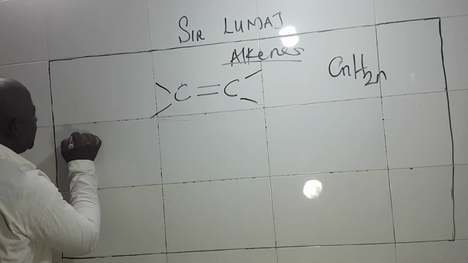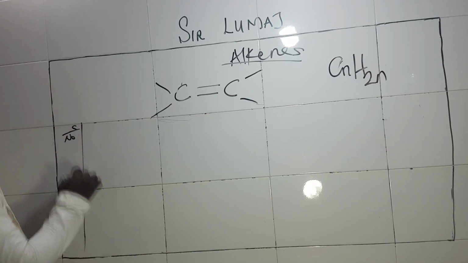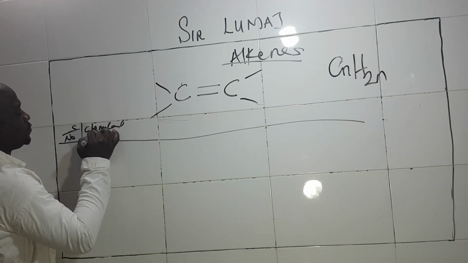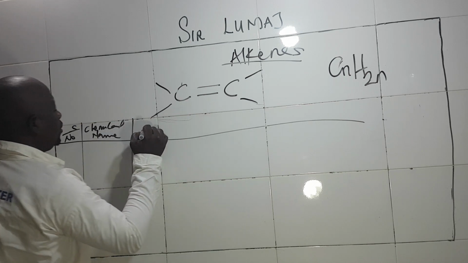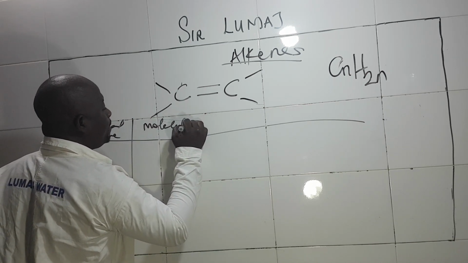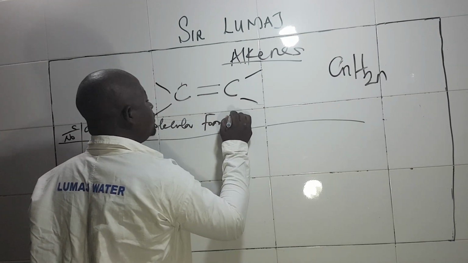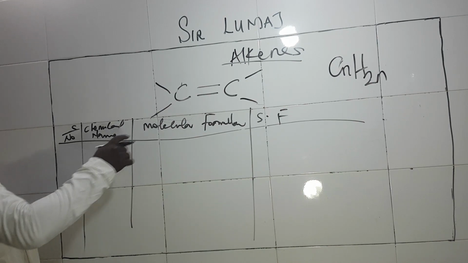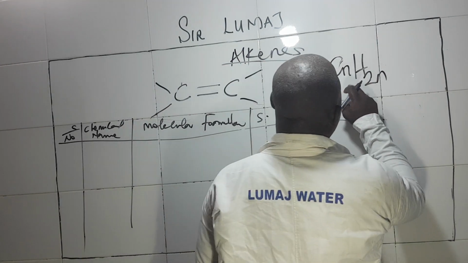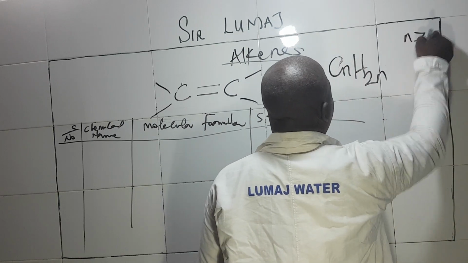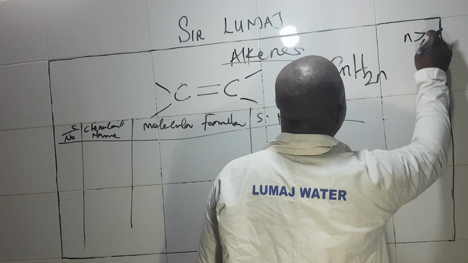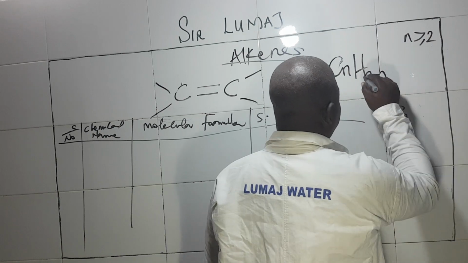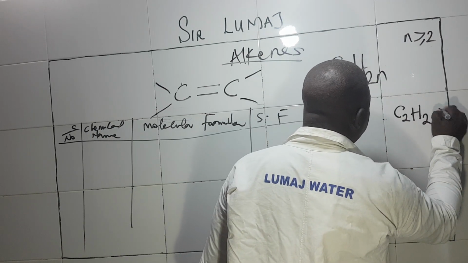Don't forget the way we did it the other time. We have the serial number, then we want to know their names, chemical names, molecular formula, then the structural formula, let me use SF. So here, when n is equal to 1, and don't forget n is greater than or equal to 1, when n is equal or greater than 2, we have C2H2 into bracket 2.